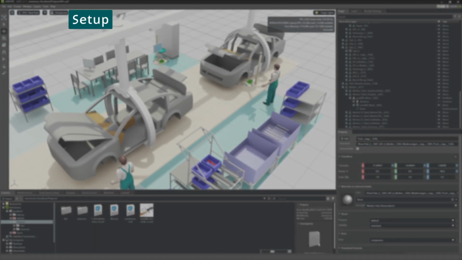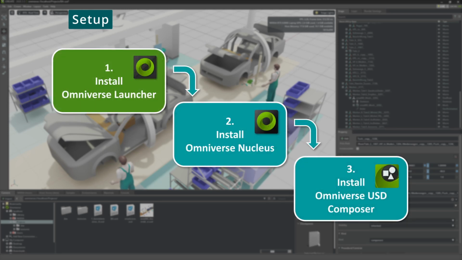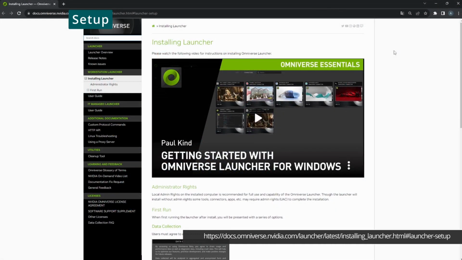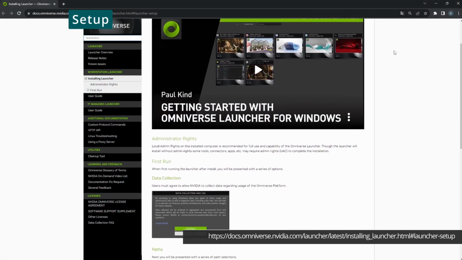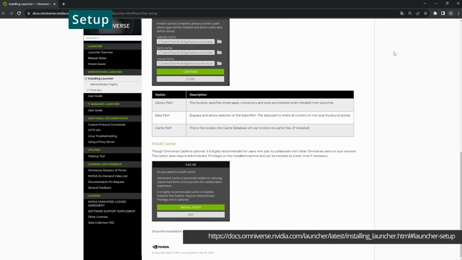Now we will look at how to set up the EMA NVIDIA Omniverse connector. The first step is to install the Omniverse launcher you've just downloaded. Therefore, it's recommended to have local admin rights on your installation computer. For additional information on the installation process, please visit the NVIDIA website again under the following link.